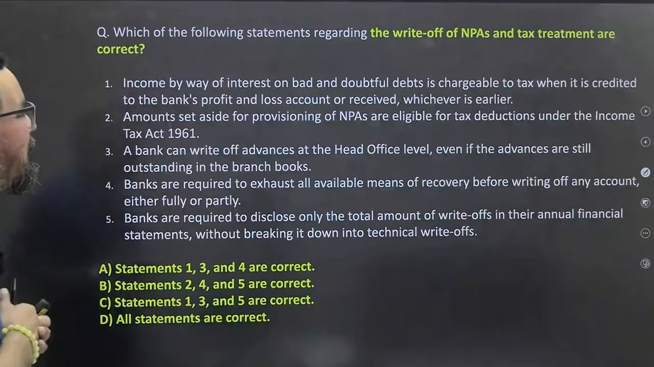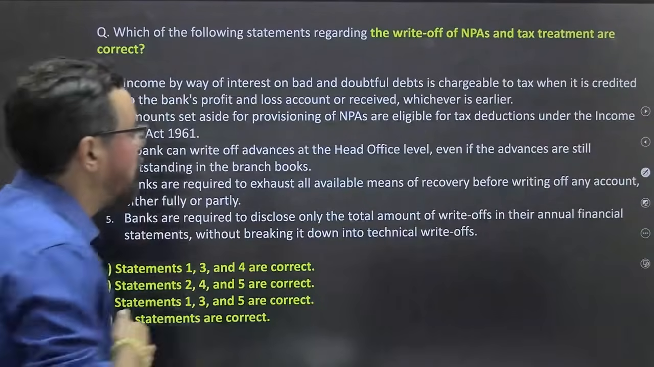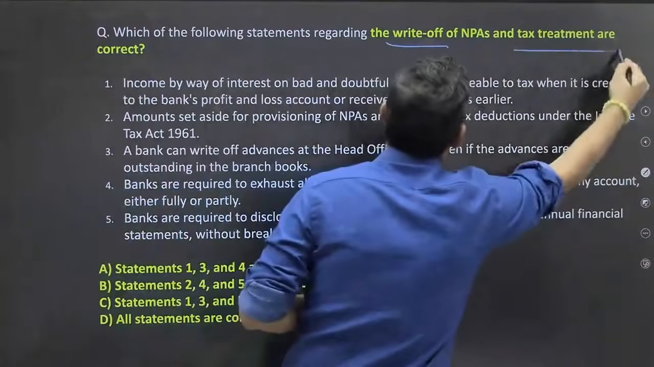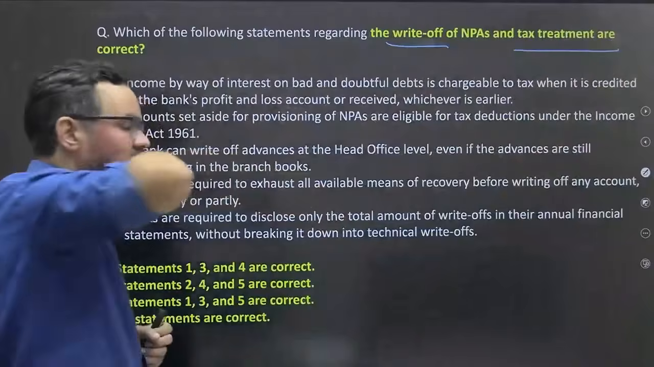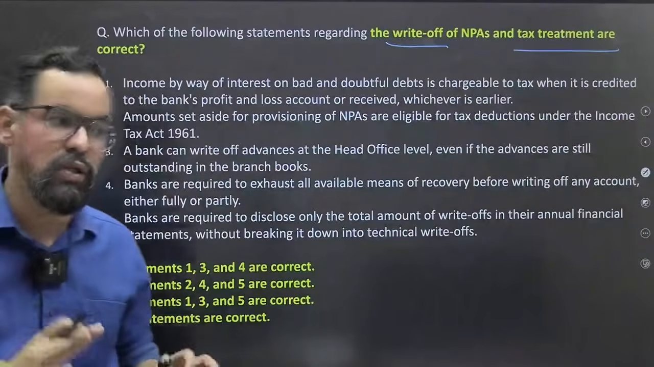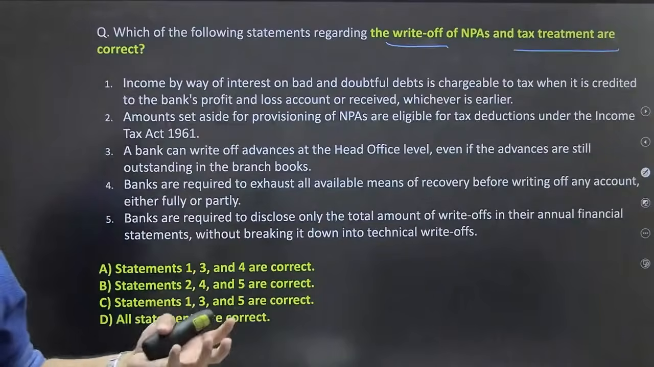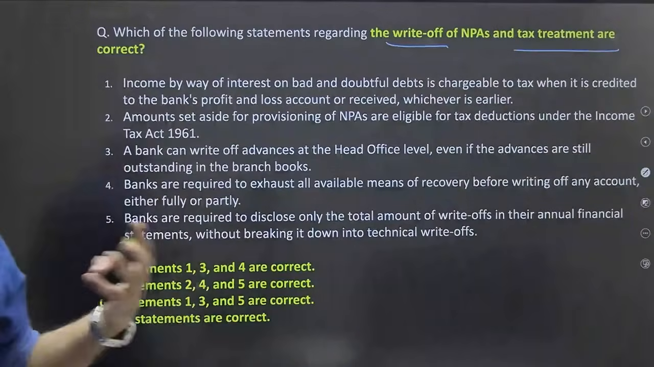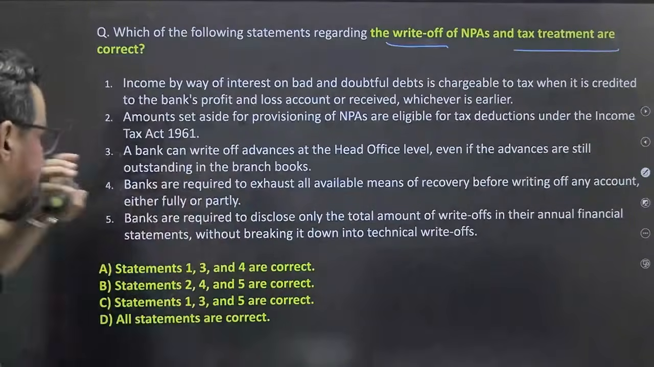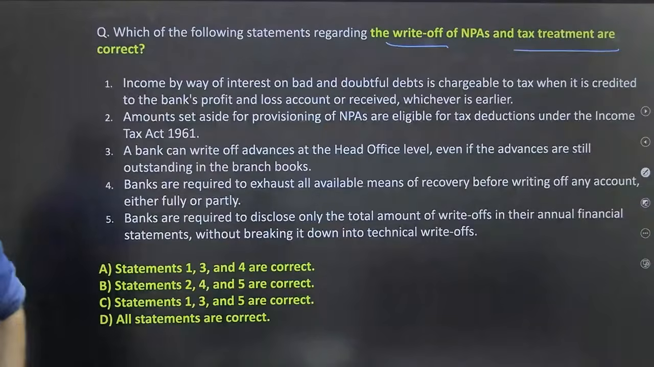Which of the following statements regarding the write off of NPAs and tax treatment are correct? So written off of NPAs, ये this is not part of your introduction वाला topic, but when it comes to the asset classification or asset areas ना, it is part of that one also, ठीक है. So anyone who wants to comment on this particular one, बोलेंगे कुछ आपका guys, yes or no? नहीं बोलेंगे आज बिल्कुल भी, ठीक है.